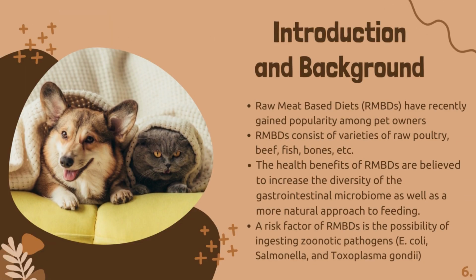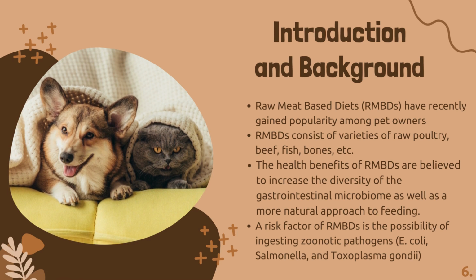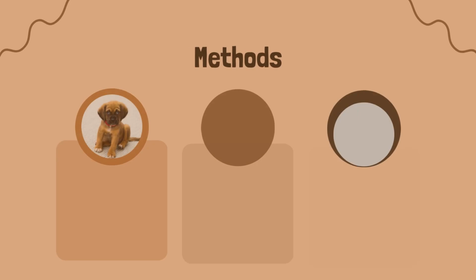RMBDs, known as raw meat-based diets, are gaining popularity amongst pet owners for their health benefits such as increasing the diversity of the animal's GI microbiome. It is also considered a more natural approach to feeding. However, a risk factor of feeding RMBDs is the potential of ingesting zoonotic pathogens such as E. coli, Salmonella, and for cats specifically, Toxoplasma gondii.